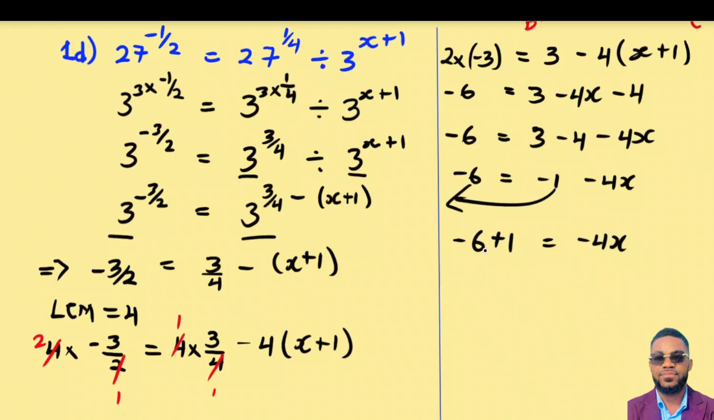And now negative 6 plus 1 is going to give me negative 5 equal to negative 4x. Now we want the value of x, so we have to divide here by negative 4, here too by negative 4. So this one cancels the whole of this. And now the negative sign also cancels this negative sign. So we have 5 on 4 equal to x. So that's the exact value of x.